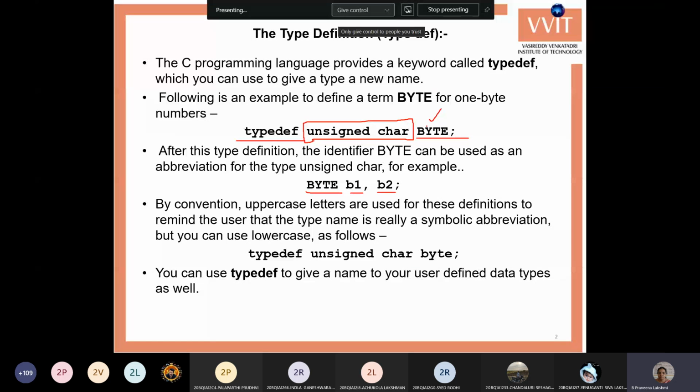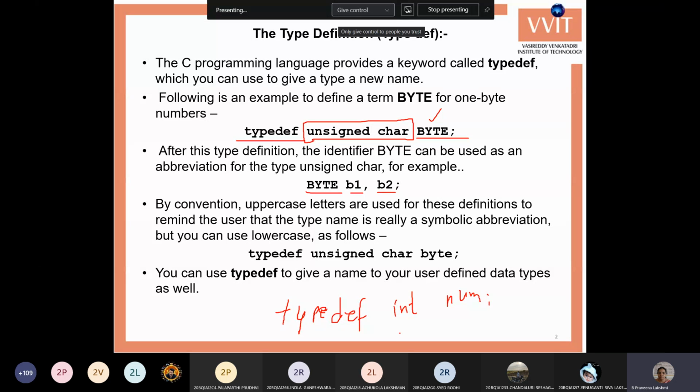This data type name can be written in small letters or capital letters, there is no difference. You can create a synonym for any type of data type. Say, for example, for int you want to create another name, then you can create it as typedef int num.